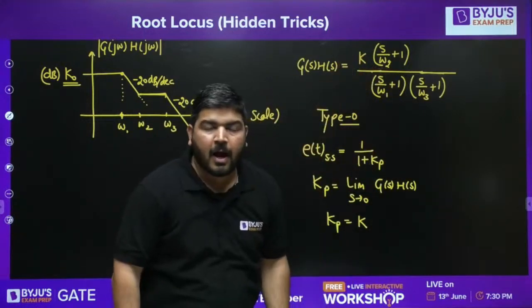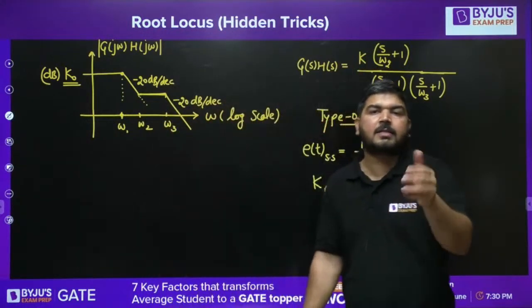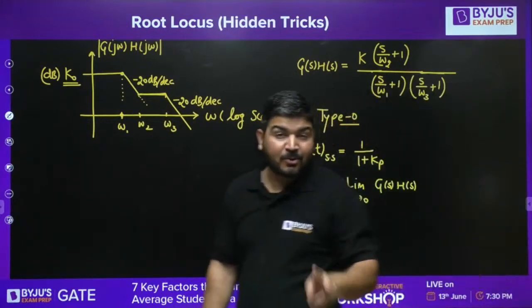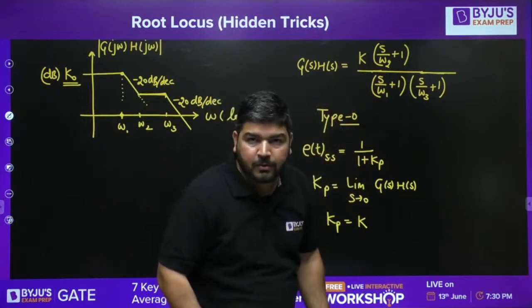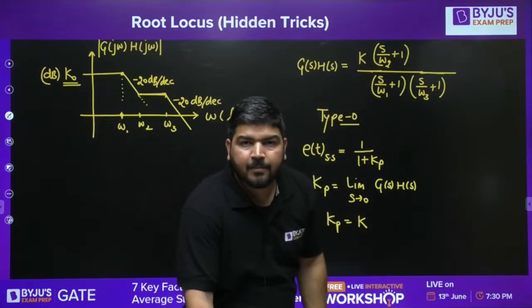But how to calculate this K? How to calculate the DC gain of the system or steady state gain of the system? Because there are two different things, but let it be like this. So let's call it DC gain for the time being. So how to calculate this K?